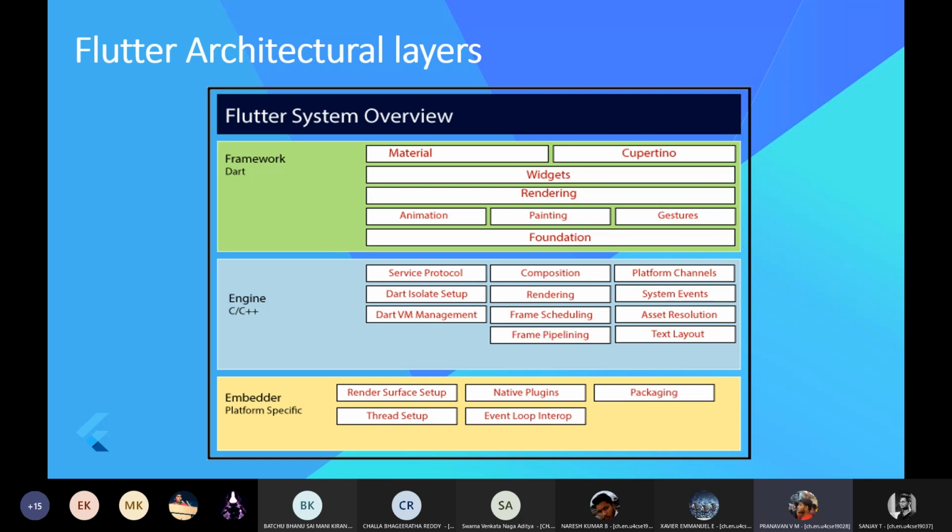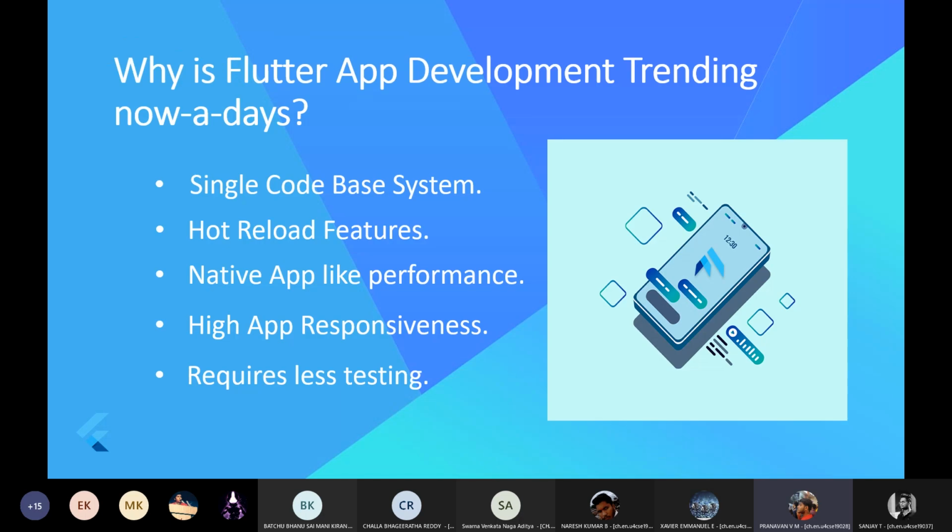Then the layers go down like gestures, foundational libraries, engine layer, and finally it comes to embedded layer where it performs certain tasks like render surface setup, native plugins, packagings, thread setup, etc. Now let's come to why Flutter app development is trending nowadays. This slide is a very important slide for today's presentation.